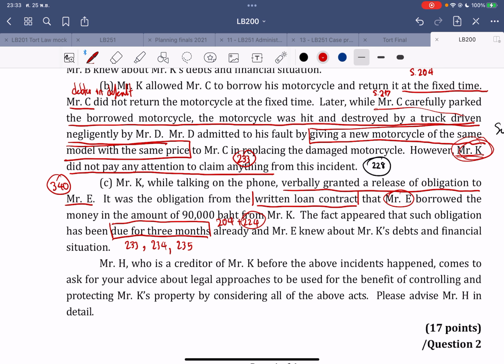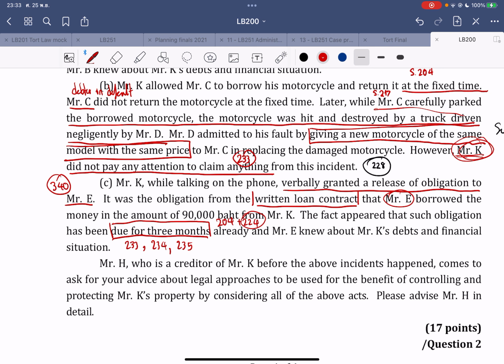But it seems like the fact here is Mr. K granted the release verbally. Even though the release is not valid, so the obligation is not extinguished, it seems like Mr. K doesn't want to exercise his claim against Mr. E at all. And when Mr. K, who is the debtor to Mr. H, refuses to exercise the claim against his debtor Mr. E, and this prejudices the creditor here,